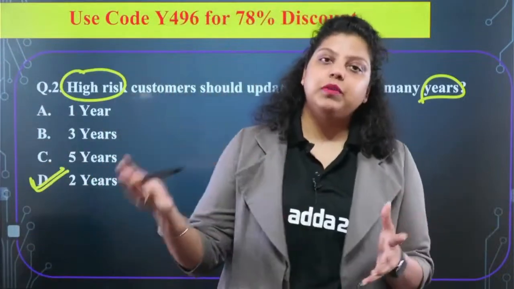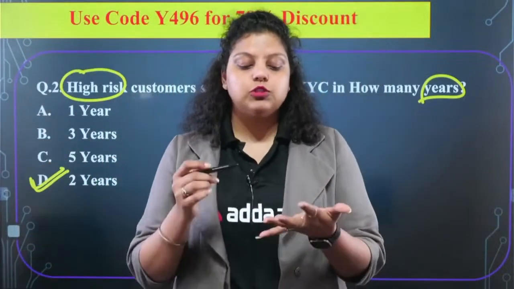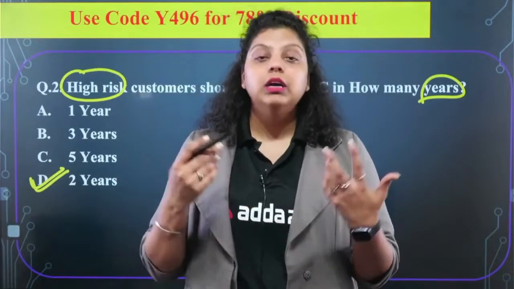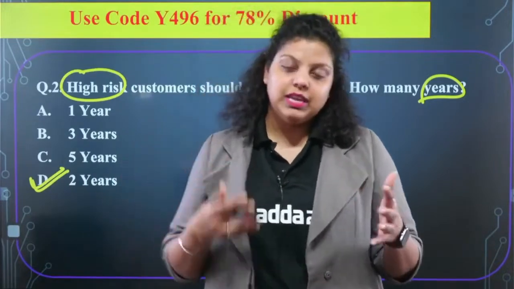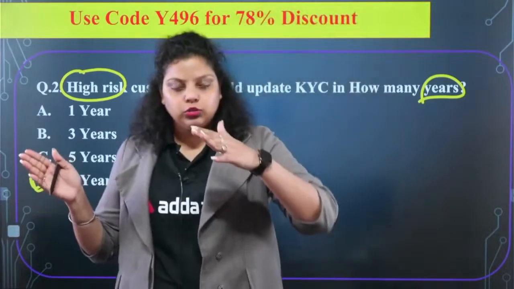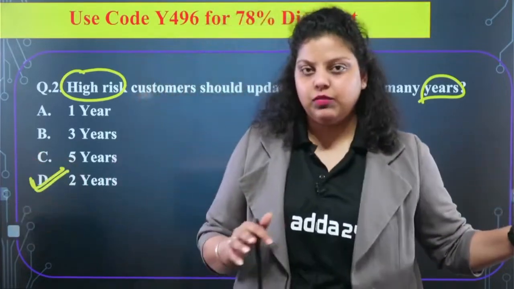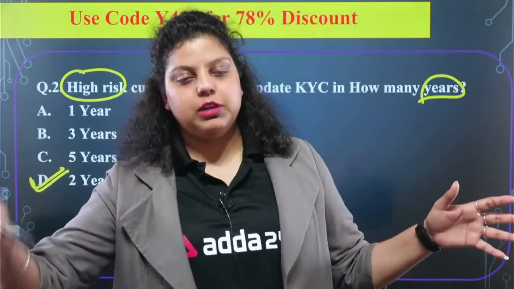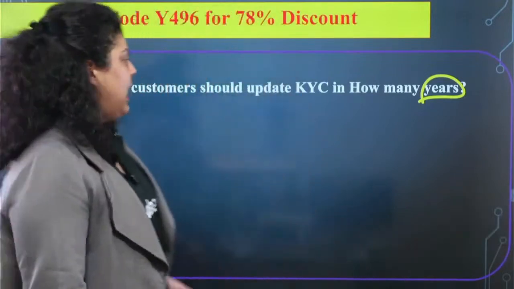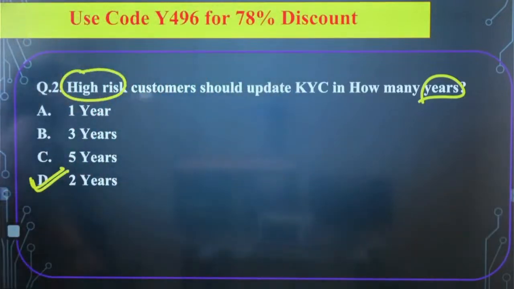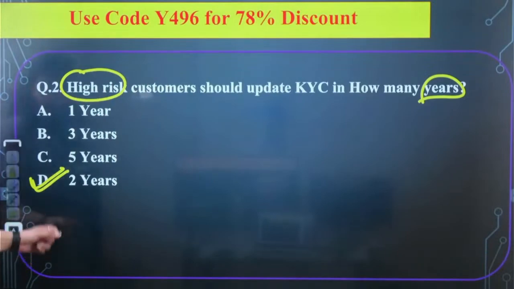When the customer profiling keeps changing, like the location of the customer, the source of income of the customer, the amount of the income of the customer, they keep changing after a while, right? That's why a certain duration has been defined after which the periodic updation of KYC should be done, and for a high risk customer it is 2 years. Okay, now the next question is talking about